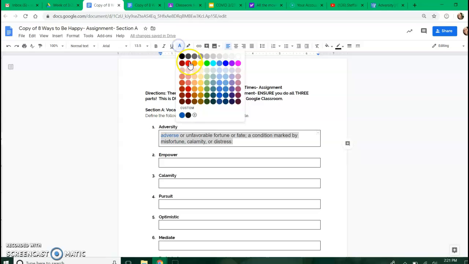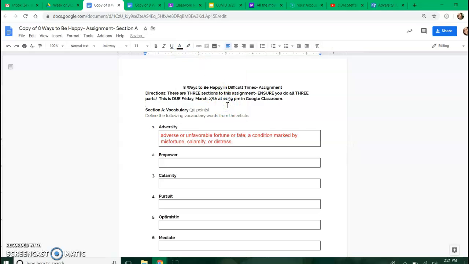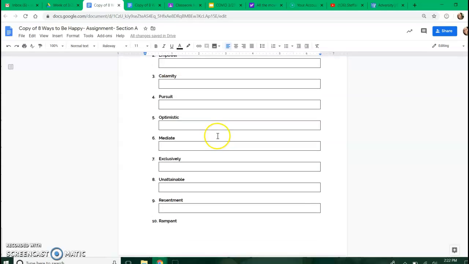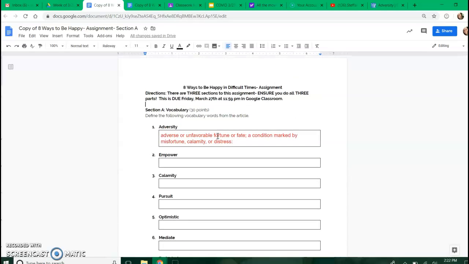And then I'm just a color person, you guys know that, so I would change it to a different color so it kind of sets out. So that's what you're going to do for each of those 10 vocabulary words that come out of that article.